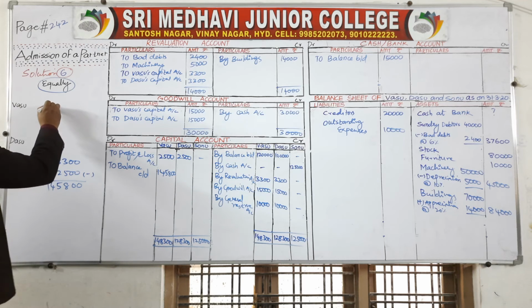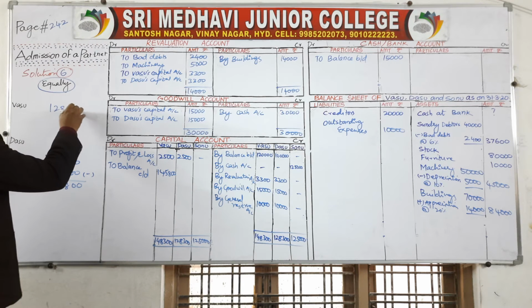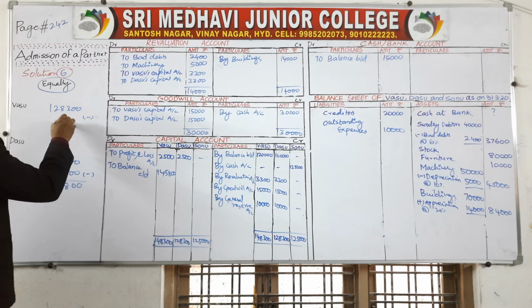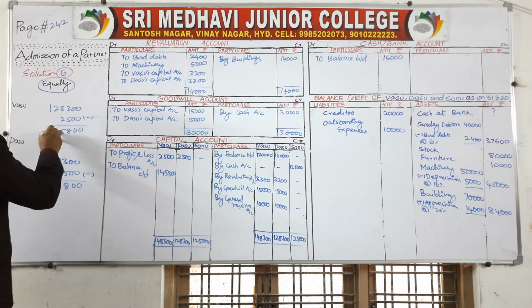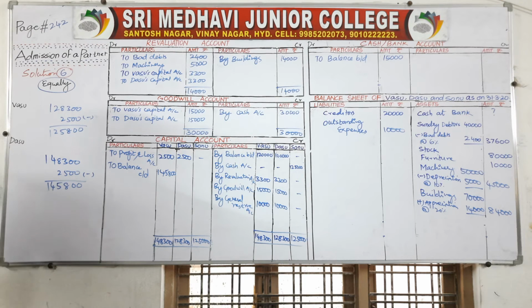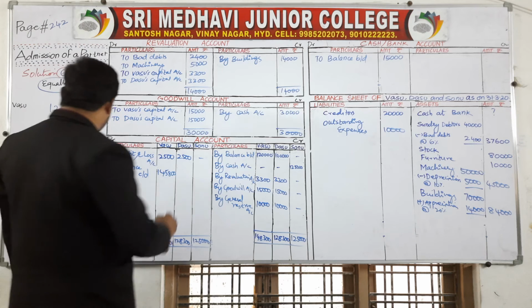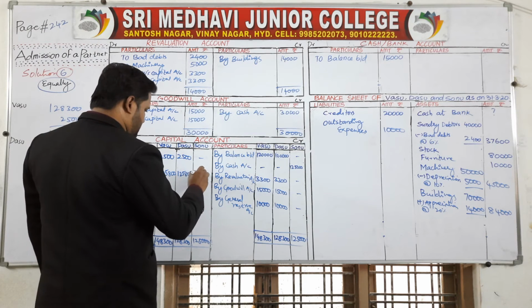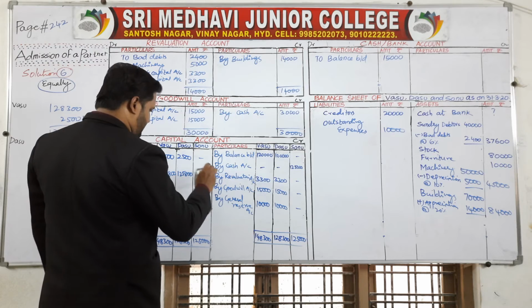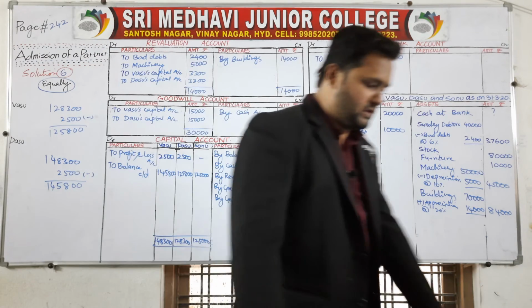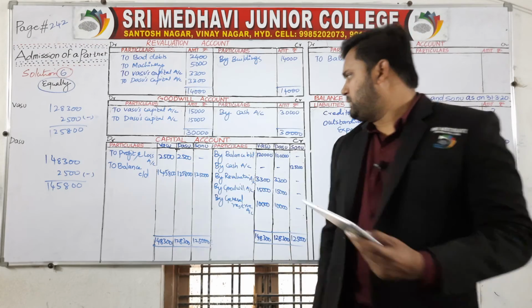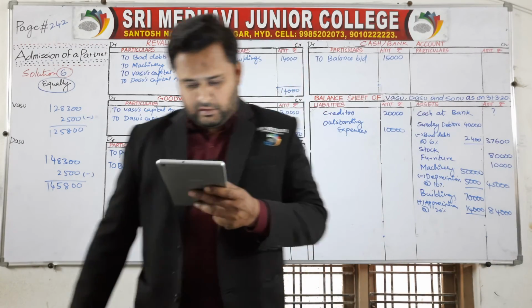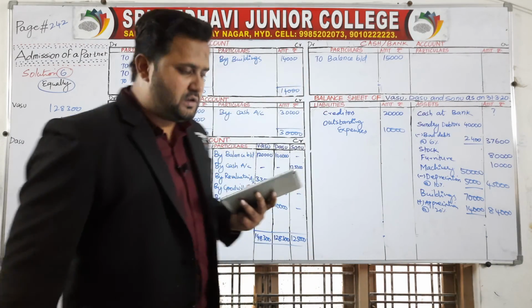Whereas we have to subtract from 1,28,300 minus 2,500, which is 1,25,800. And this is 1,25,000. Let me check once. The capitals are, yes, correct.